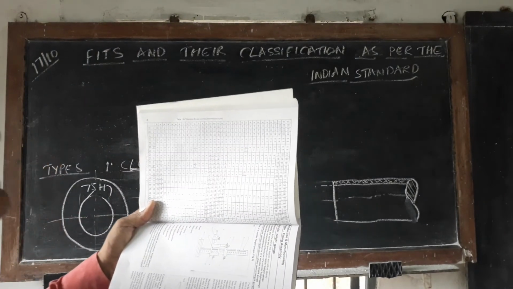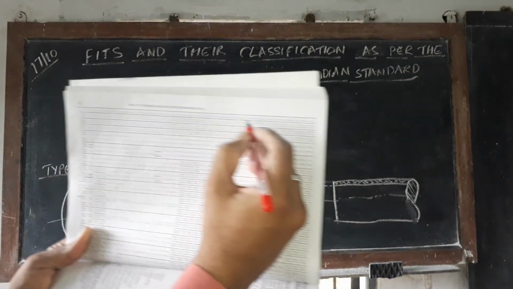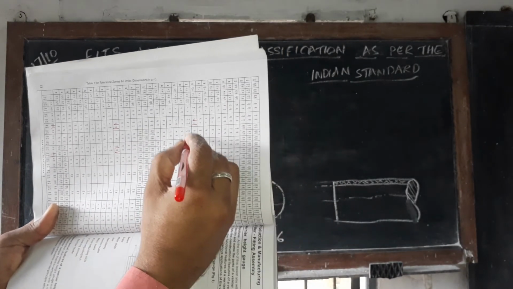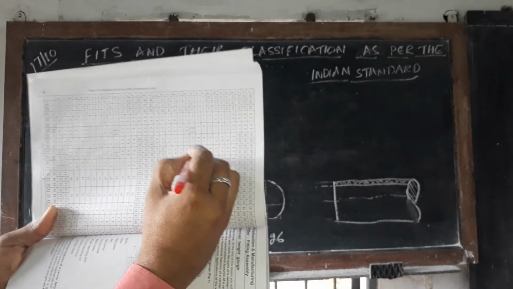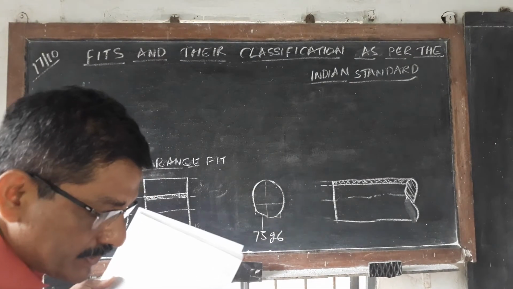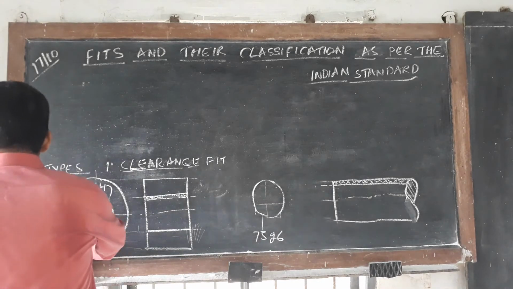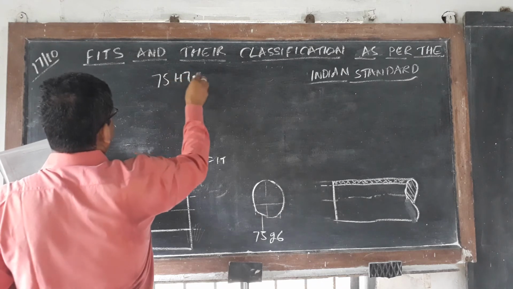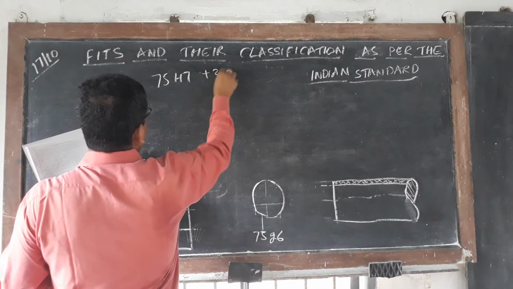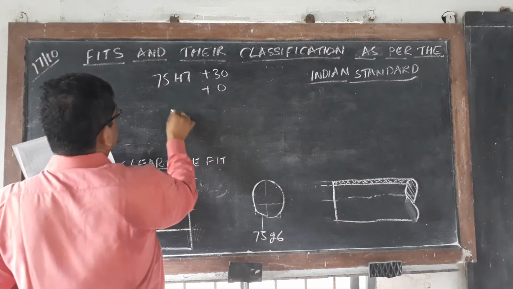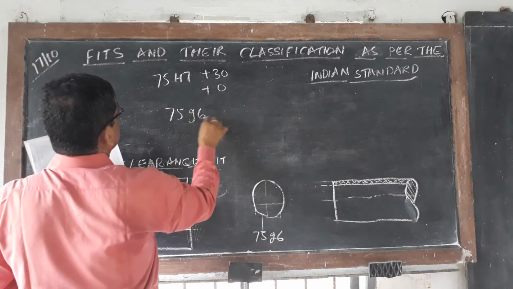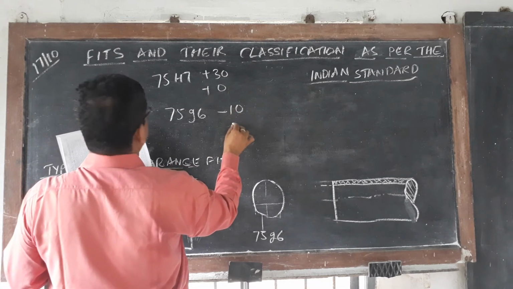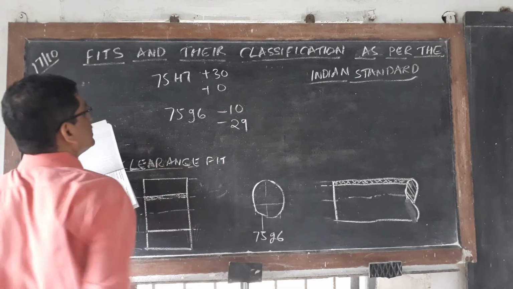So 75 H7 is plus 30, plus 0. 75 G6 is minus 10, minus 29.